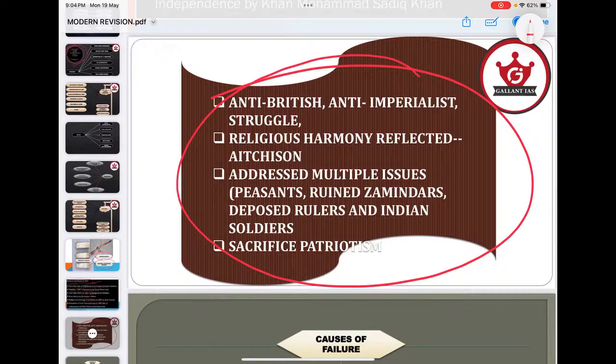Because it has set a trend of anti-British, anti-imperialist struggle. Religious harmony is reflected, and it addressed multiple issues. Peasants, ruined zamindars, deposed rulers, Indian soldiers participated, and see, complete sacrifice and patriotism is reflected.